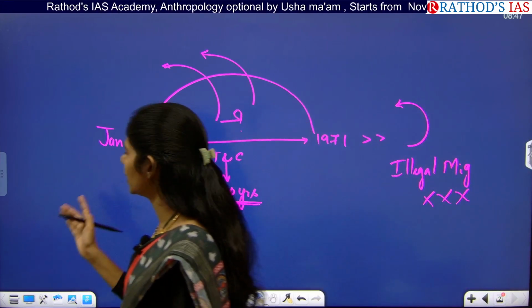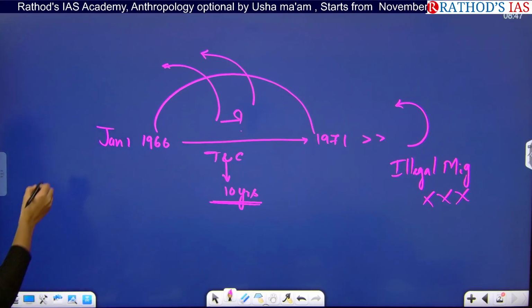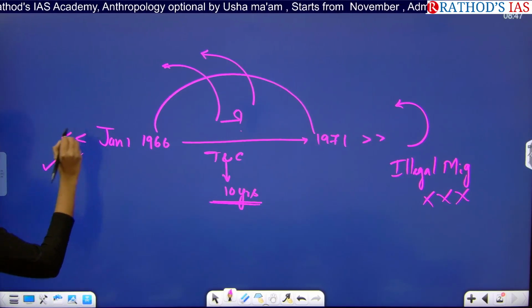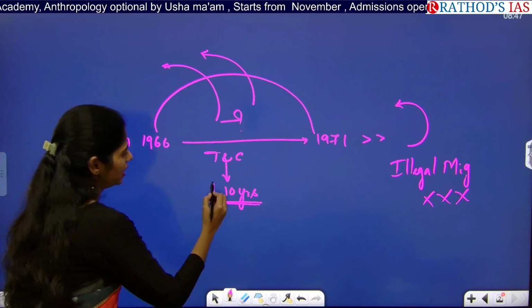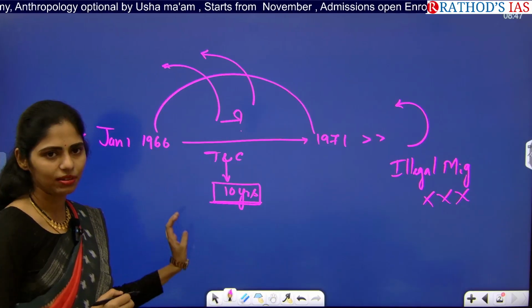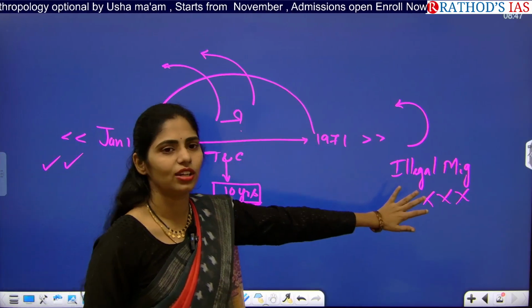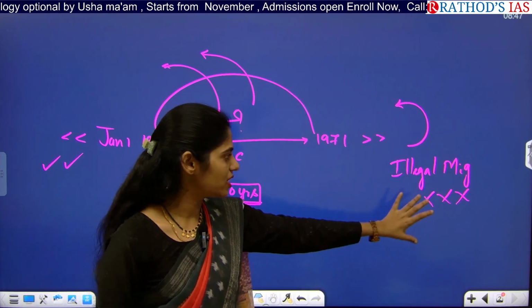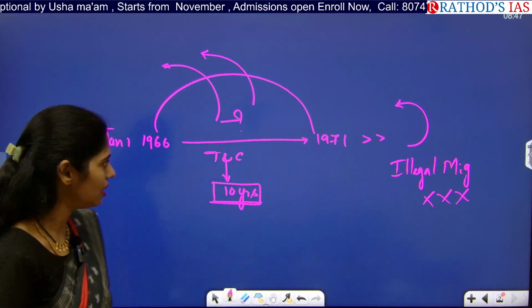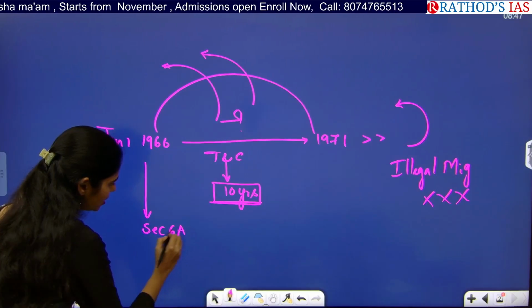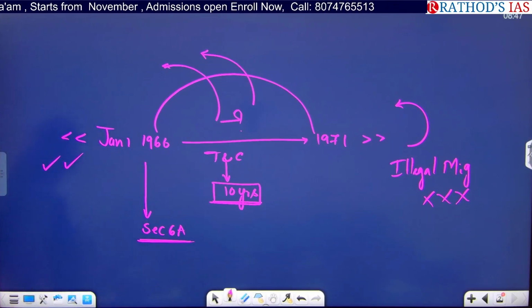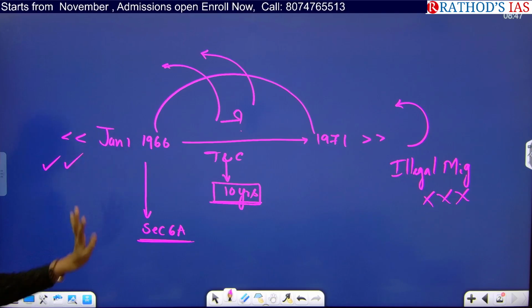So this is the story that you have to remember. Before 1966, yes, they will get citizenship. Between this period, yes, they will, but the term and condition is they have to stay in India for 10 years. But after this, they are considered illegal migrants, so there is no provision of providing citizenship. This is what is present in Section 6A of the Citizenship Amendment Act. This is a thing that you have to remember.